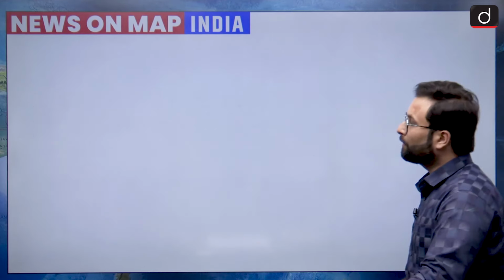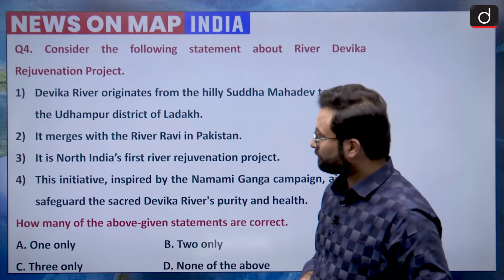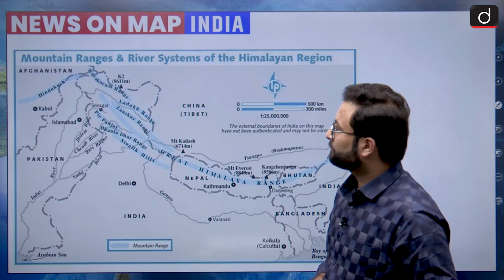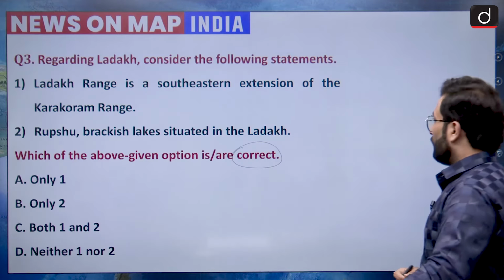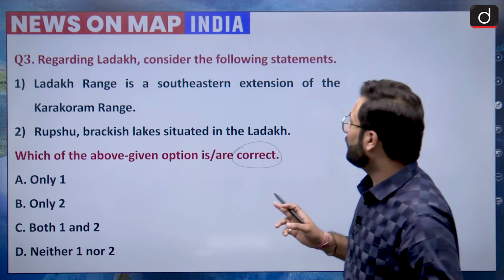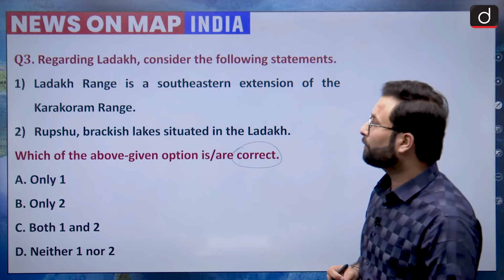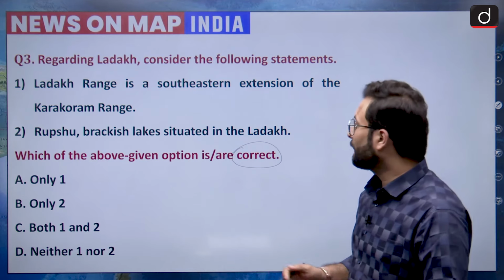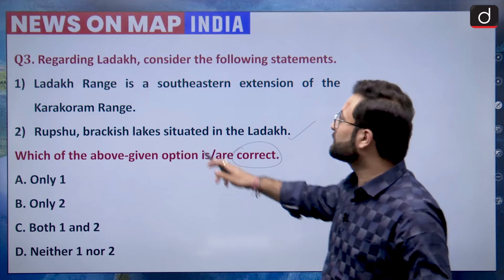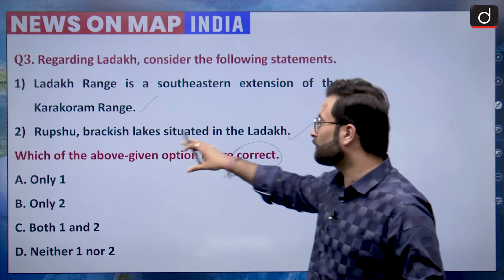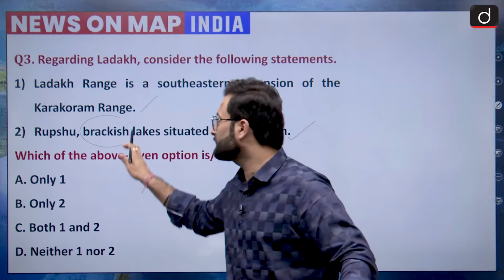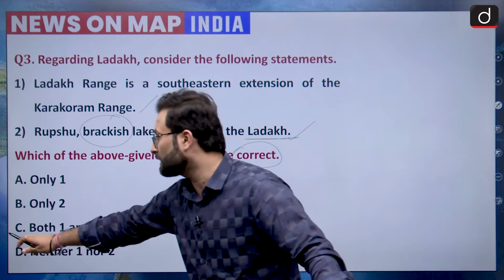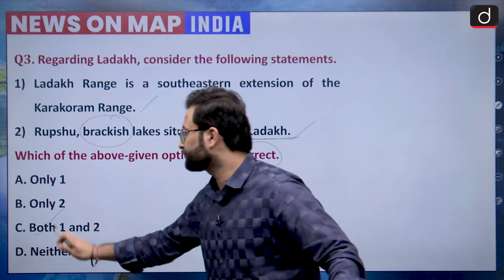Okay, now coming to the question again. Ladakh range is a southern extension of the Karakoram range. Rupsu brackish lakes are situated in the Ladakh region. Okay, so both of them are correct. As I told you, this is the southern extension of the Karakoram range, and Rupsu lakes are basically brackish water lakes, and they are located in the Ladakh region. So we can say that option C would be your right answer, both 1 and 2.